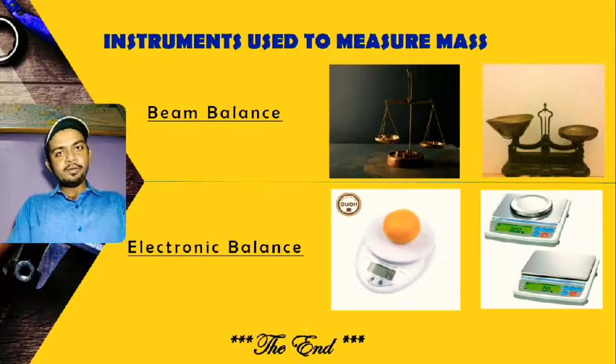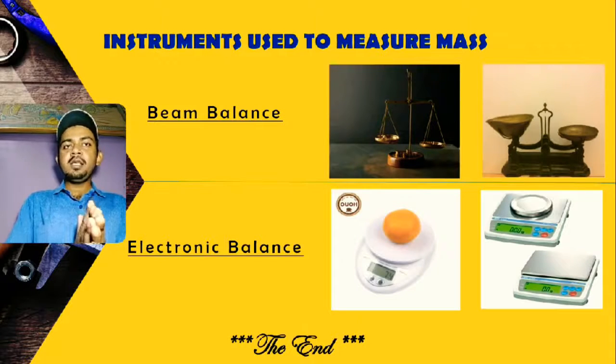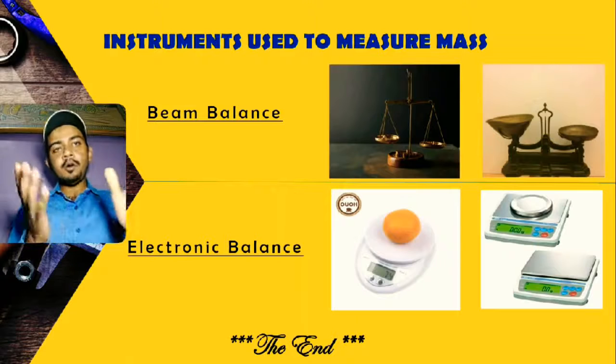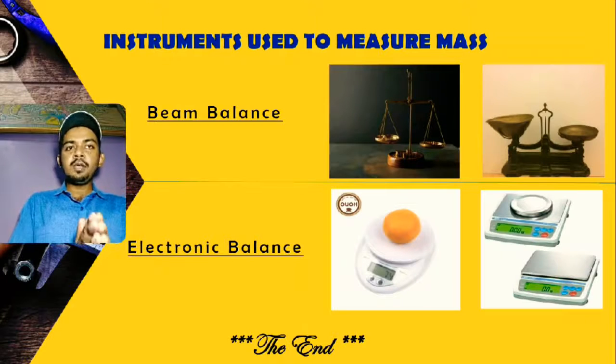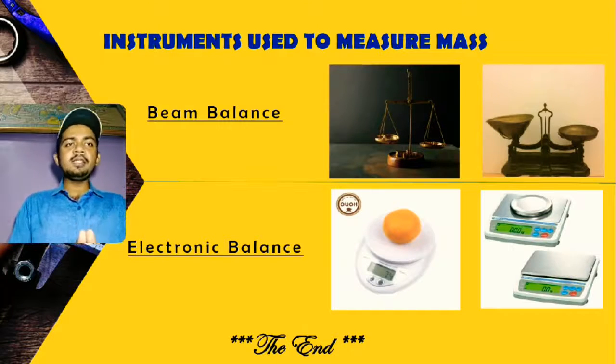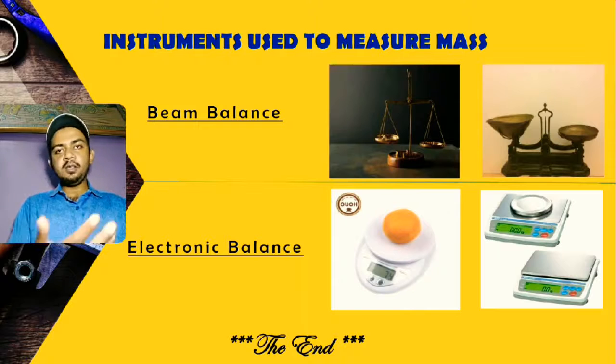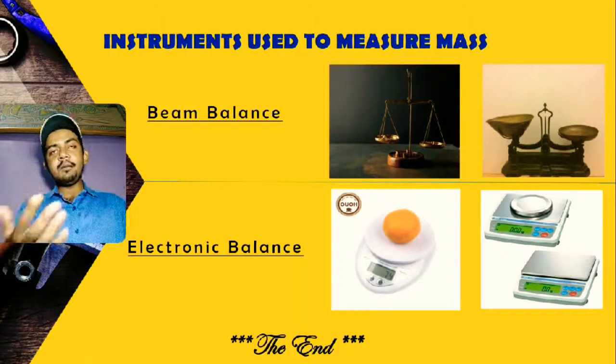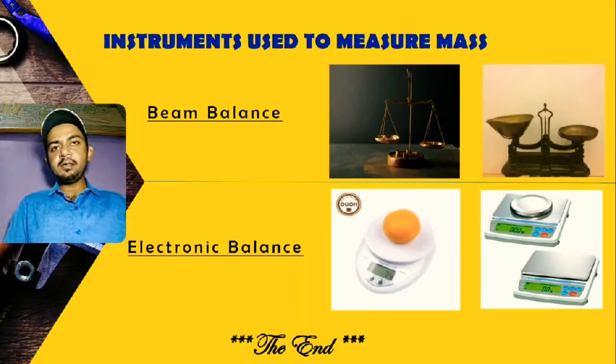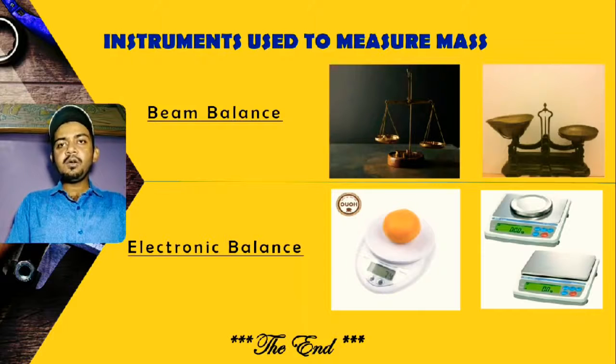Mass is the amount of matter present in a substance. It could be solid, liquid, or gas. For measuring mass, we use these types of instruments. There are units like gram, kilogram, ton, metric tons. That's it. I hope these concepts are very clear to you all.